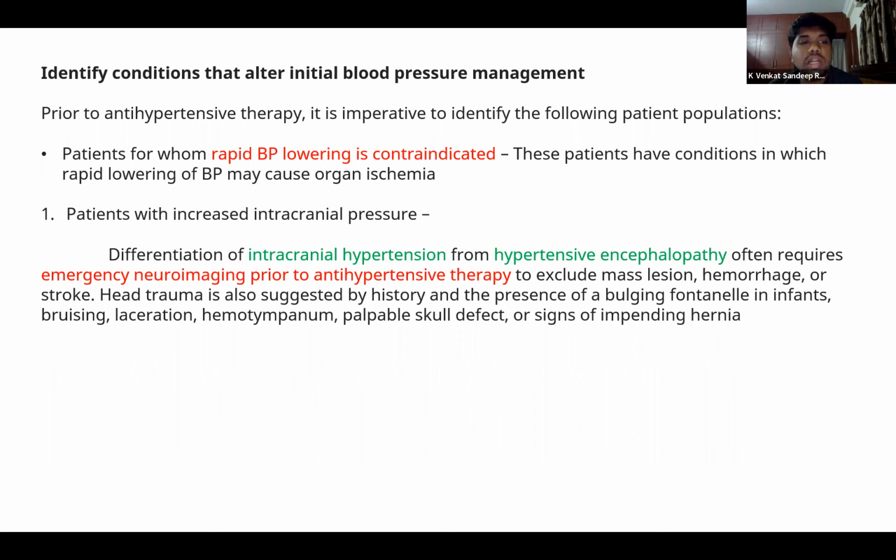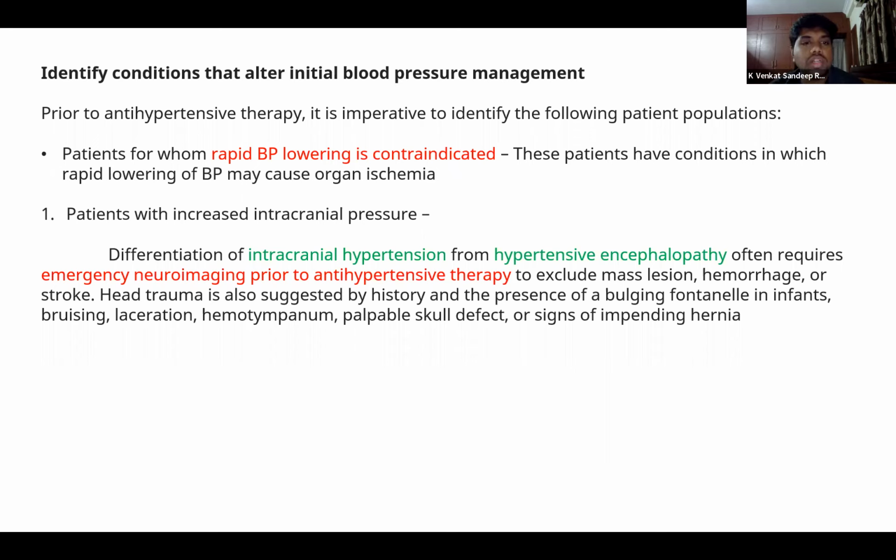If the child has a head trauma, or a space occupying lesion, or a mass, or a stroke, in these conditions there is raised intracranial pressure. In these conditions, the body's response is to increase the blood pressure to maintain the mean arterial pressure, to maintain the cerebral perfusion pressure. But in case of hypertensive encephalopathy, the signs and symptoms are because of hypertension.